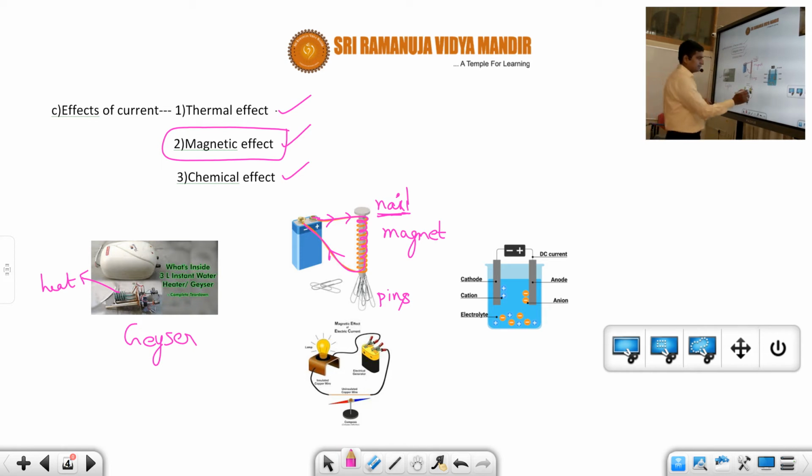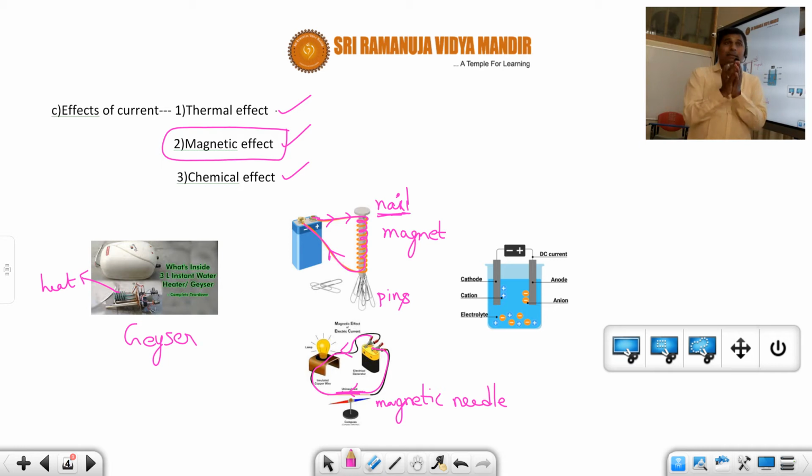Or you can also see another example. Suppose there is a current flow here. So this is a current carrying wire. Near this current carrying wire, if you place a magnetic needle, it will deflect, indicating that there is some magnetic field around a current carrying wire. That is called magnetic effect. And the next one is called chemical effect.